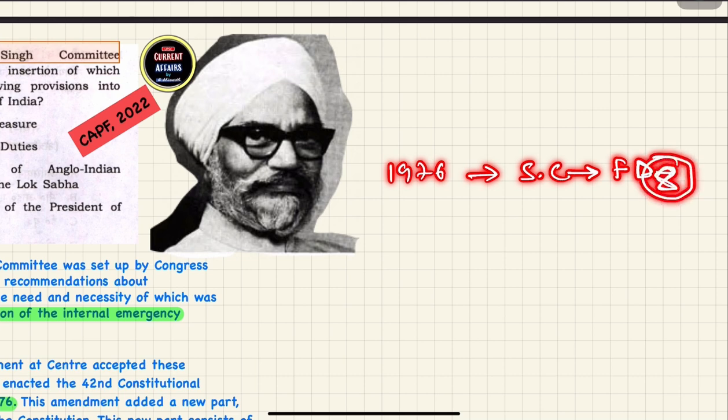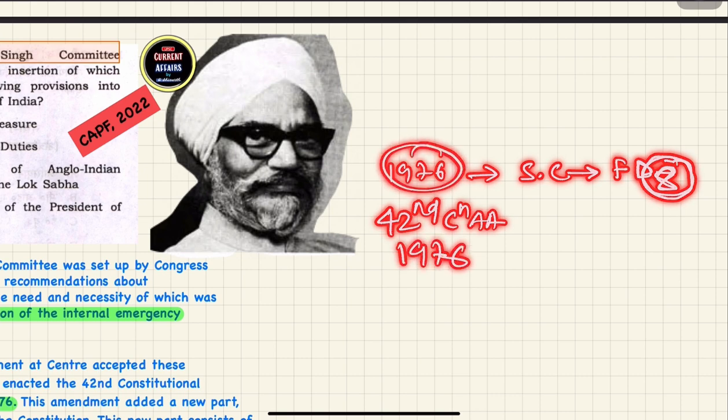In the same year, the 42nd Constitutional Amendment Act 1976, these recommendations were incorporated into our constitution.